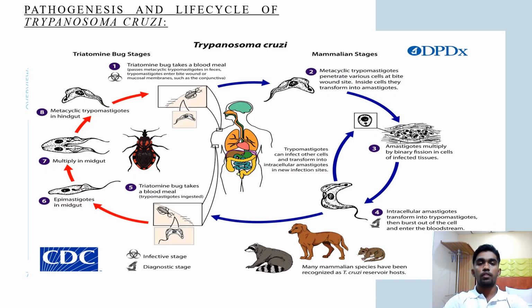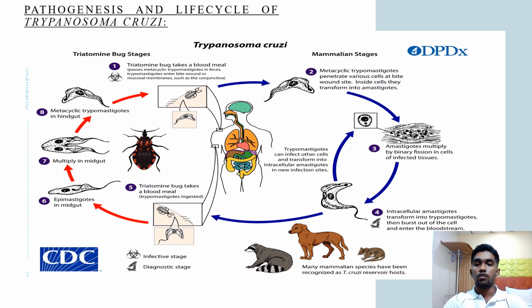Now similarly in Trypanosoma cruzi, what happens here is that the bug feeds off of the human and injects the parasite. The parasite undergoes similar processes to that of Trypanosoma brucei.